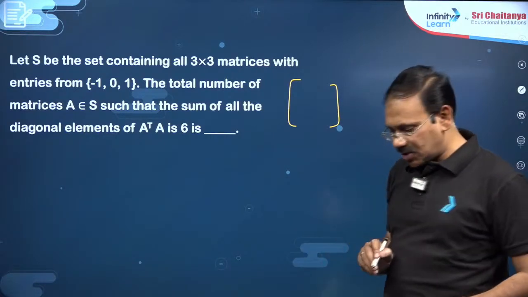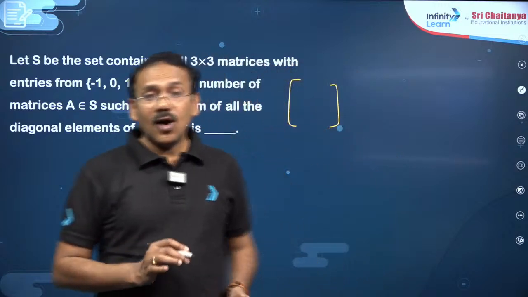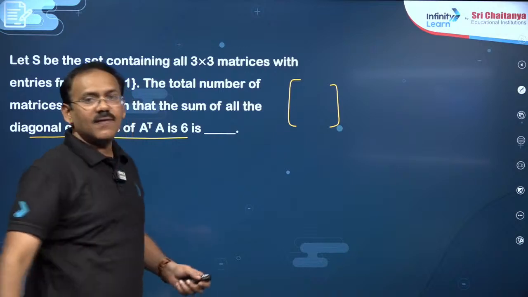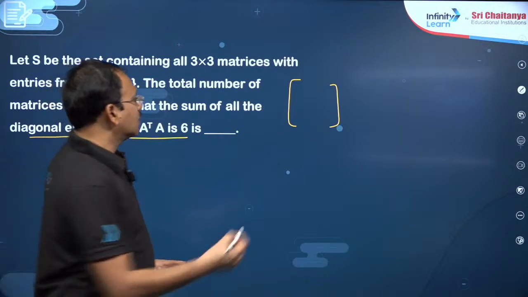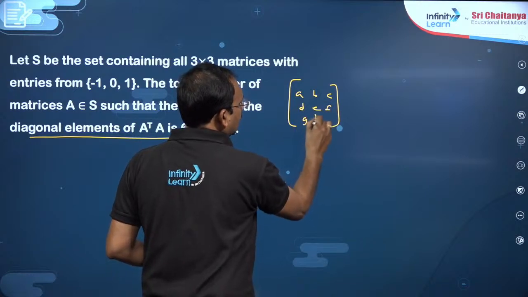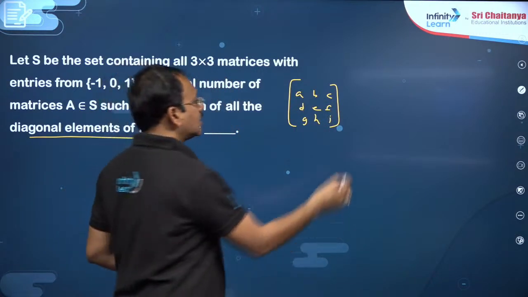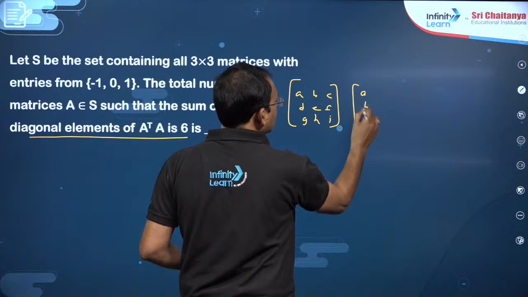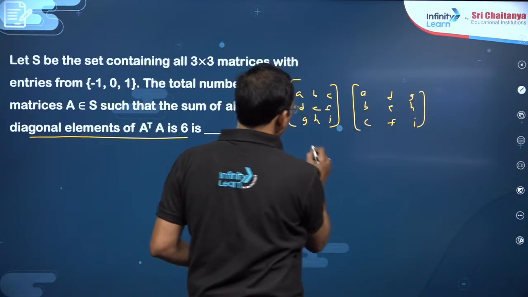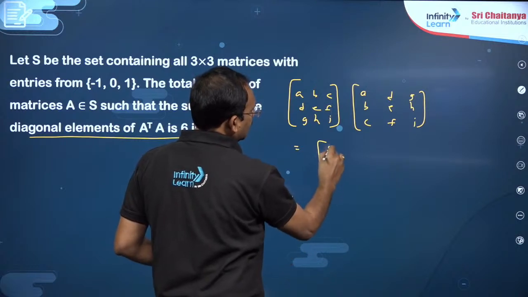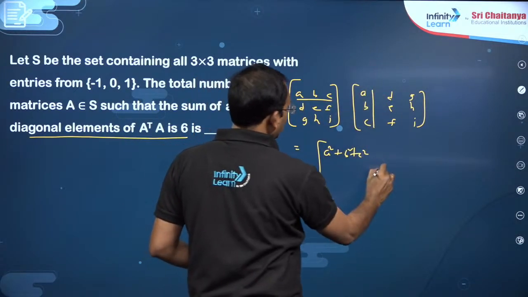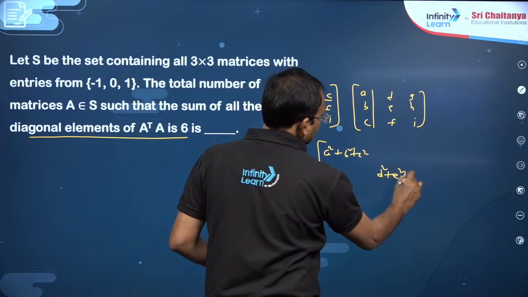For your kind information, dear friends, the sum of all the diagonal elements of A transpose into A is a very important term. Suppose you take A, B, C, D, E, F, G, H, I, some matrix, and take its transpose. Now the product will have diagonal entries A square plus B square plus C square, first row first column. Second row second column, D square plus E square plus F square.